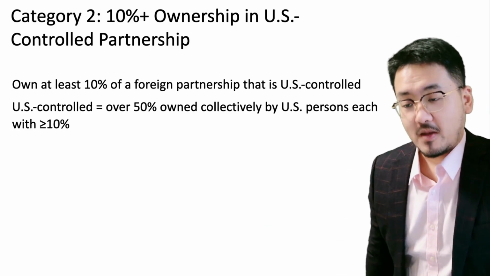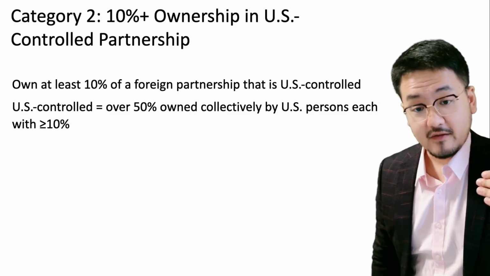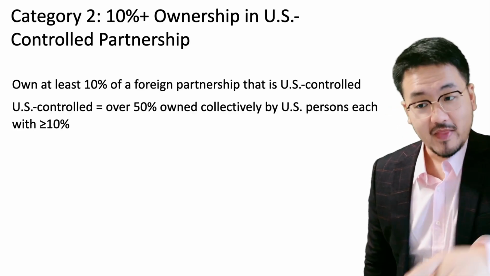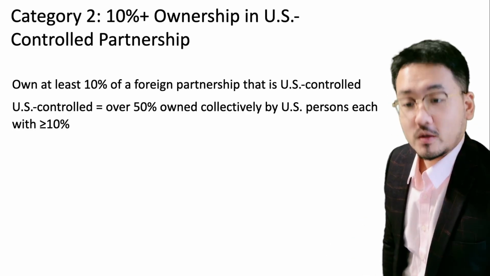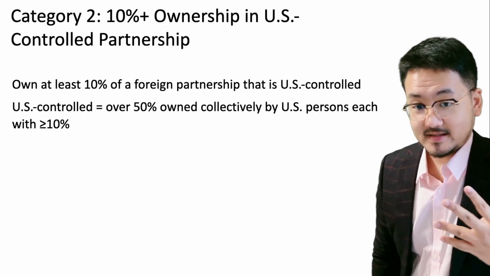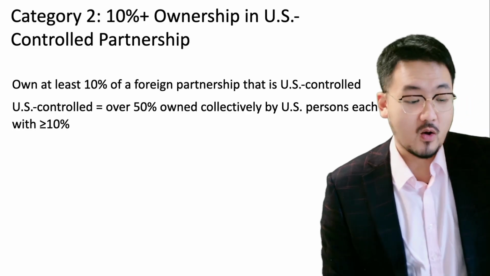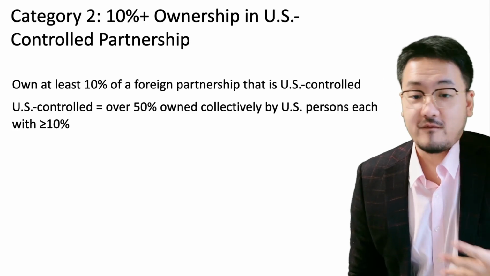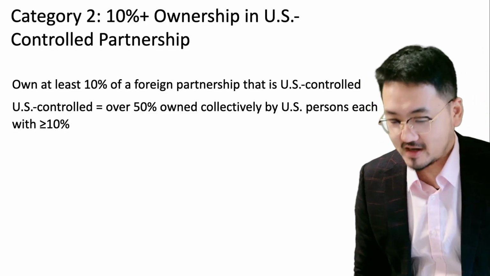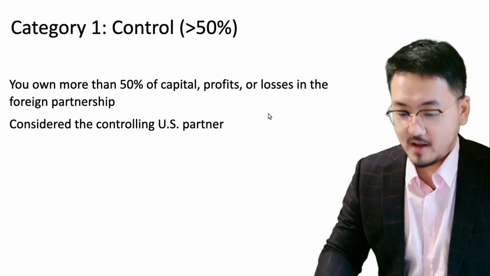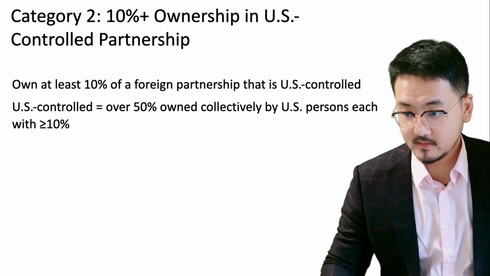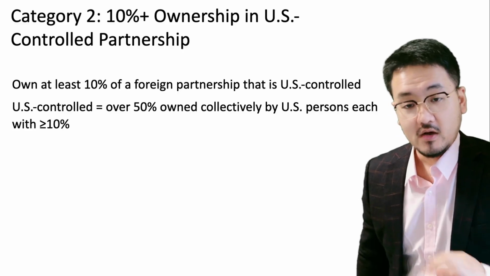If they buy, they will have, say, 55%, which is more than 50%. From that specific point in the year, there is a category 1 filer, because that person single-handedly owns 55%. That's control, so they are classified as category 1. So there is a category 1 filer during that year, and therefore no category 2 filer for that tax year.